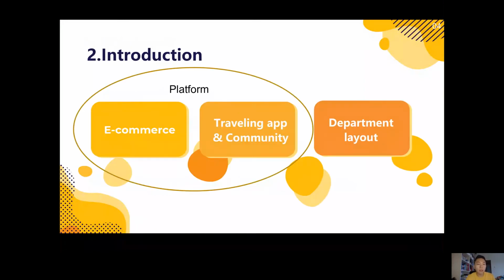Xiaohongshu is the integration platform of e-commerce and traveling community. It has built a highly engaged community of users. Users share lifestyles, experiences, and consumption decisions on this platform, and others are really happy to go through them before buying things.